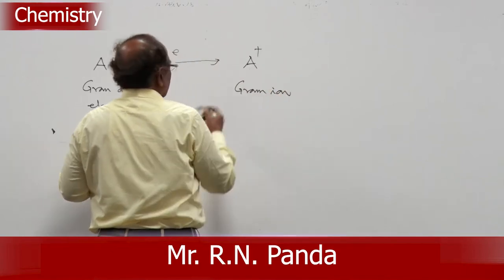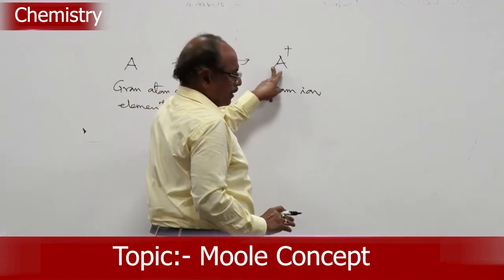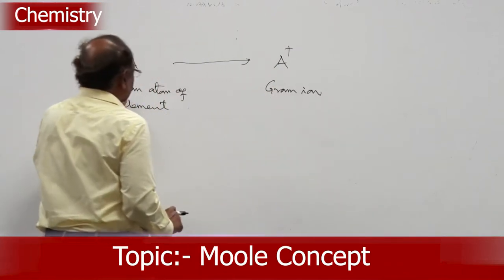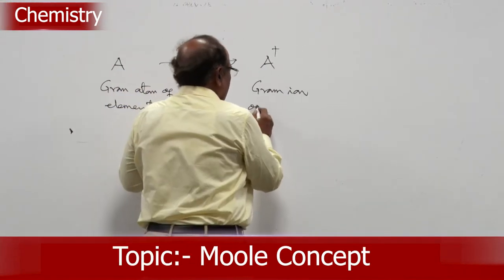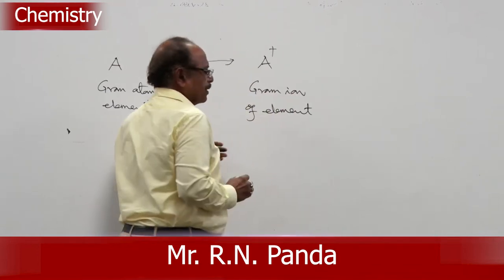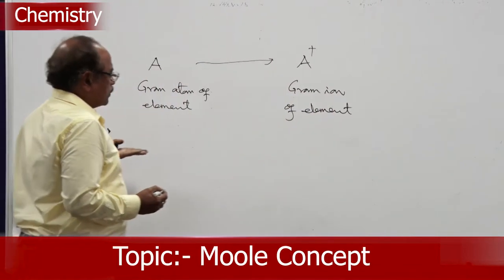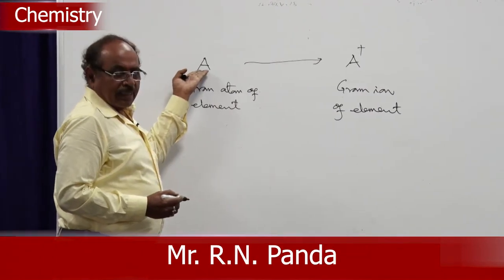The electrons are removed, and this forms a gram ion. So, the gram atom of an element becomes what now? A gram ion of the element. So, how many atoms? 1 gram atom of the element.